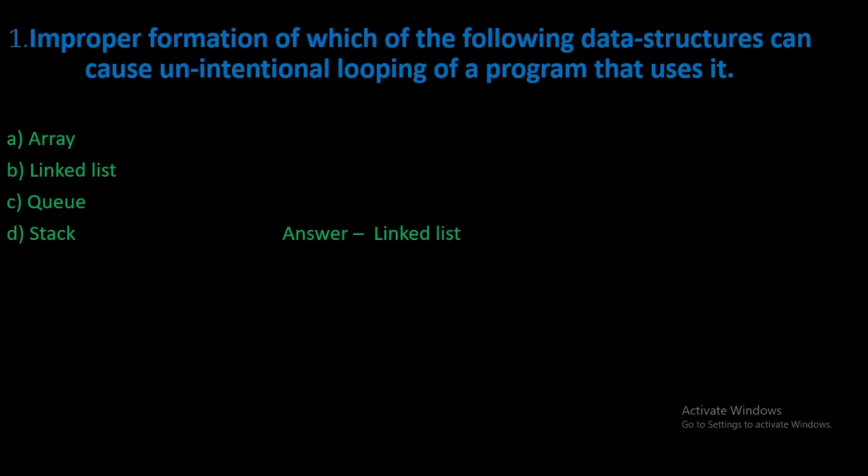So first question is improper formation of which of the following data structure can cause unintentional looping of a program that uses it. So our answer is a linked list.